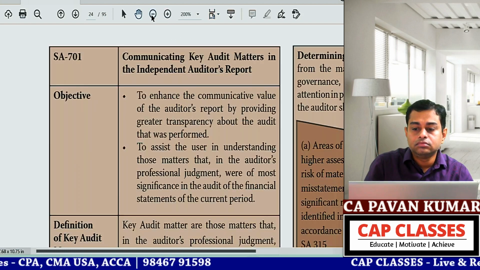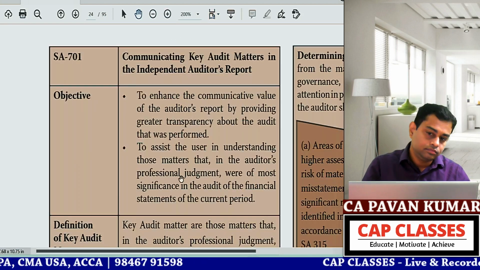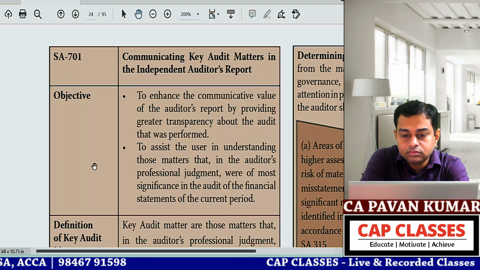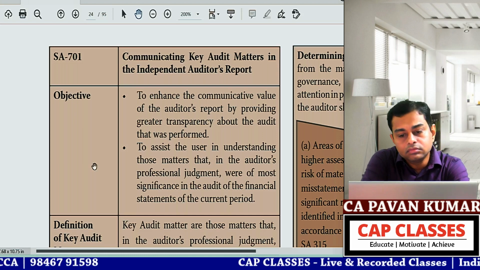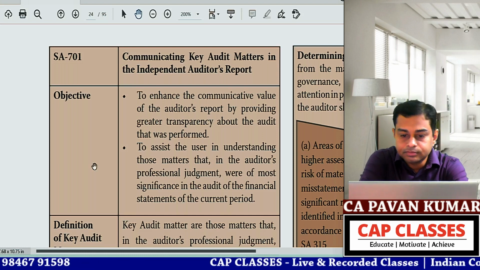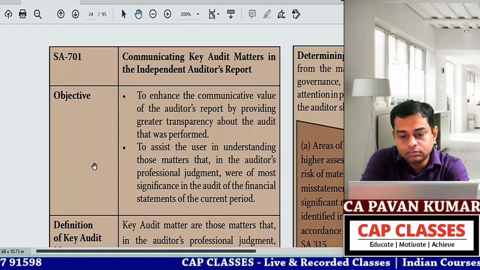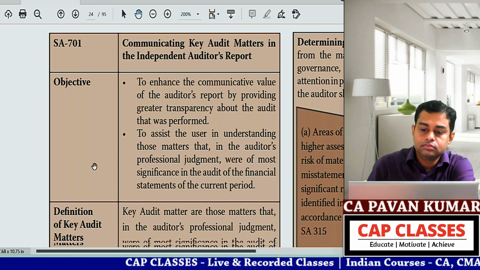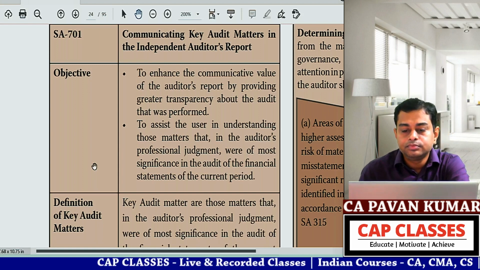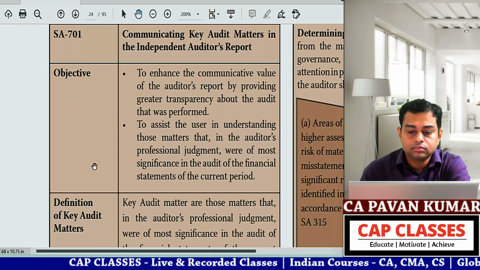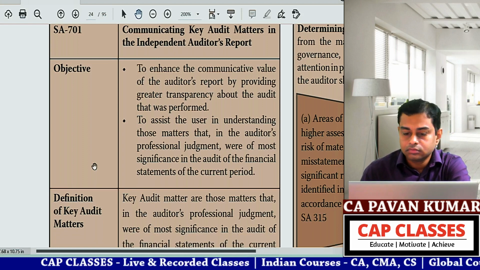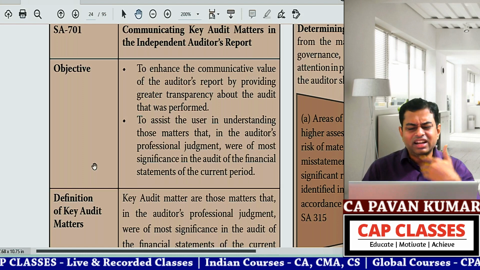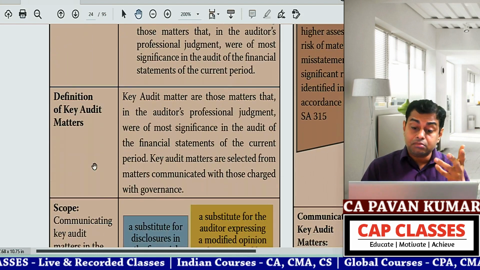SA 701. Communicating key audit matters in the independent auditor's report. Objective: to enhance the communicative value of the auditor's report by providing greater transparency about the audit that was performed. To assist the user in understanding those matters that, in the auditor's professional judgment, were of most significance in the audit of the financial statements of the current period. So this objective is not that important. Single reading. Once read it and skip. That's all. Then definition, put a star mark, important.